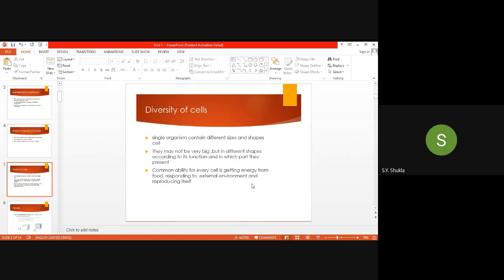Then, the diversity of the cells, we will discuss this. A single organism contains different sizes and shapes of cells. They may not be very big, but come in different shapes according to their function and the part in which they are present. The common ability of every cell is getting energy from food, responding to the external environment, and reproducing itself. What is common? They take energy from ATP by the process of the electron transport system. The F1 particle and F0 particle make ATP, and then the cell uses it. That is, the metabolism is the same, the function is different. The reproduction is also the same.